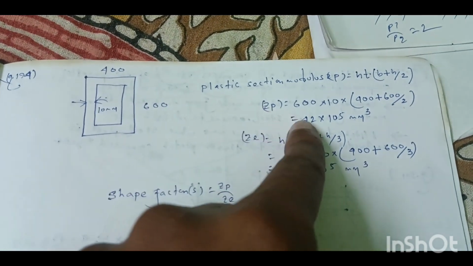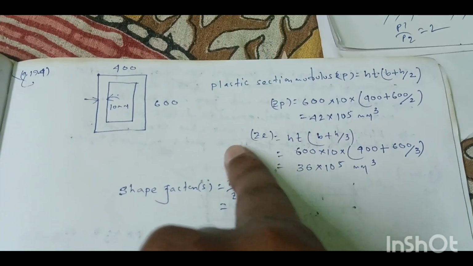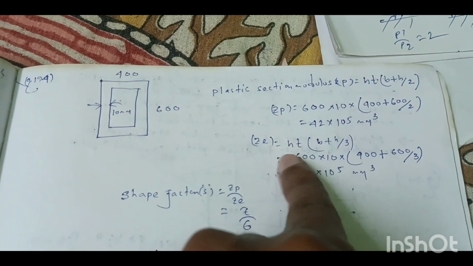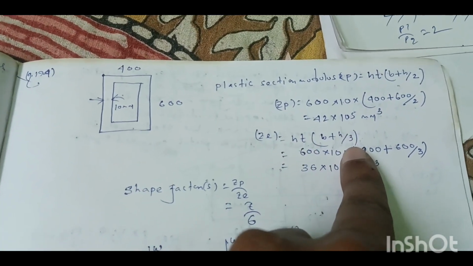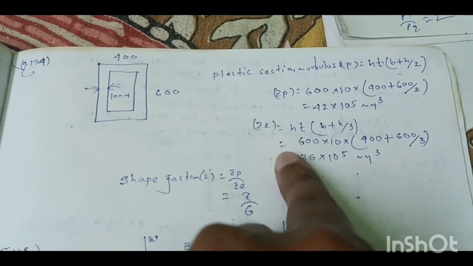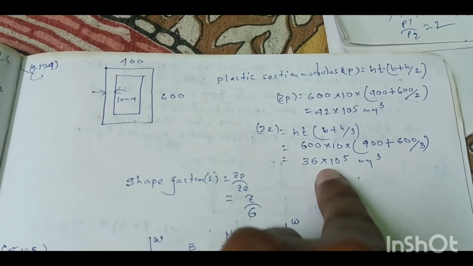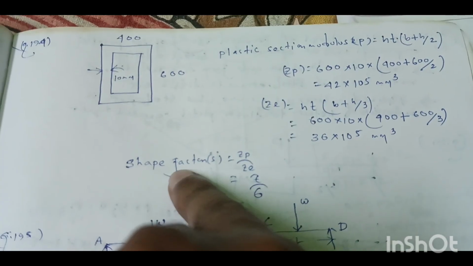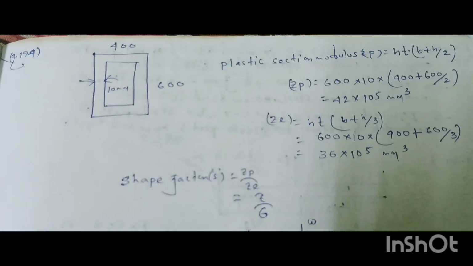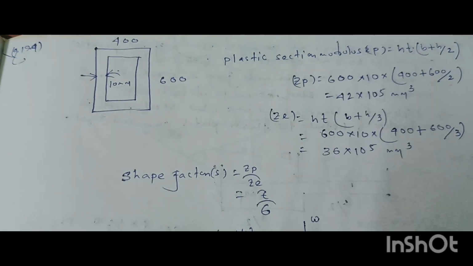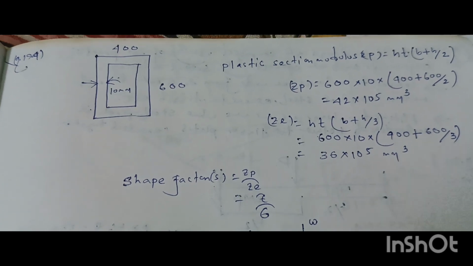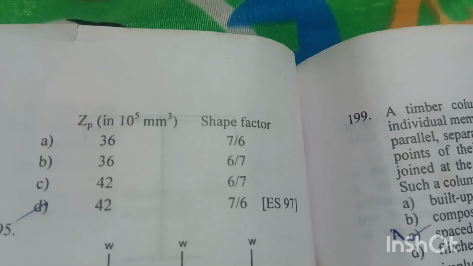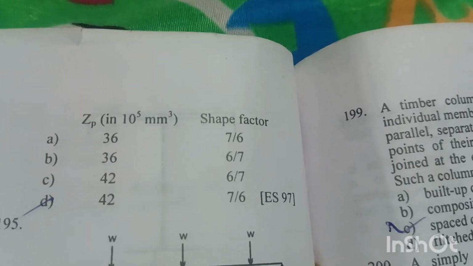So Zp is equal to 42 into 10 to the power 5 mm cube, and elastic section modulus Ze is equal to, the formula is H into t within bracket B plus H by 3. If we put the values into this equation, we get Ze equal to 36 into 10 to the power 5 mm cube. We know the shape factor is the ratio of plastic section modulus divided by elastic section modulus, equal to 7 by 6. So option D is the right answer. Plastic section modulus is 42 into 10 to the power 5 mm cube and shape factor is 7 by 6.